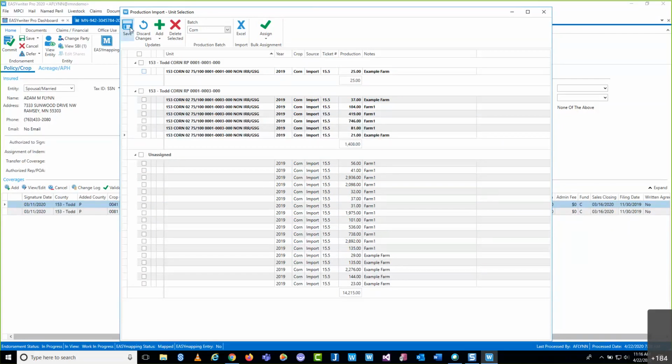Again, I could save this and continue to work with my unassigned lines here that I haven't assigned a unit to yet. So that's how you would utilize this in regards to importing an Excel spreadsheet.